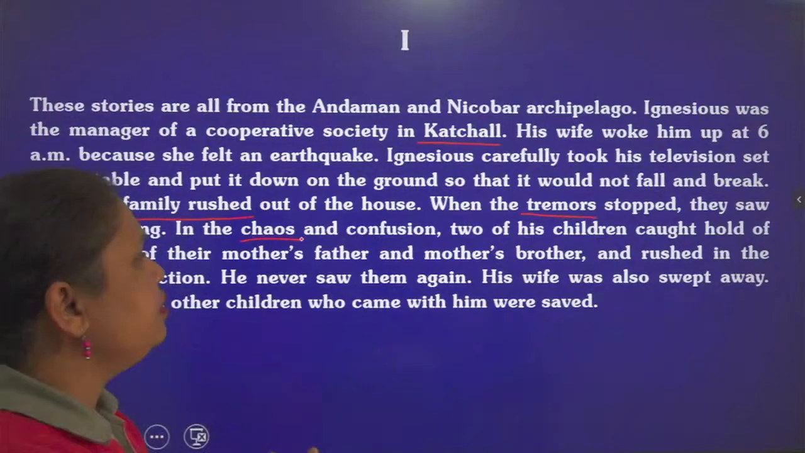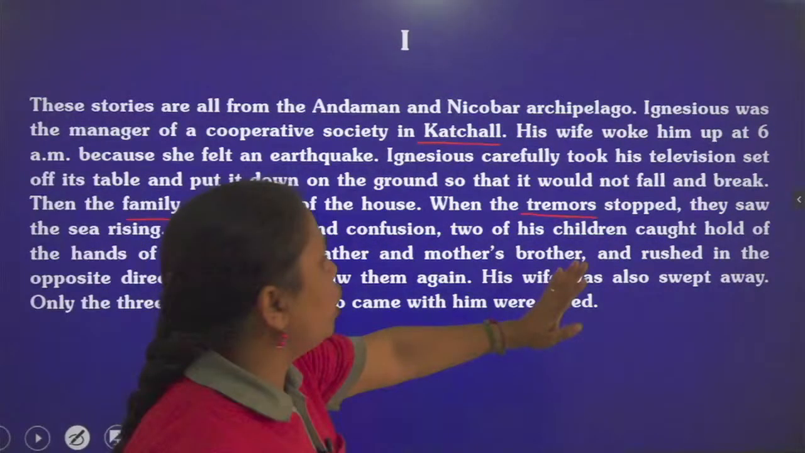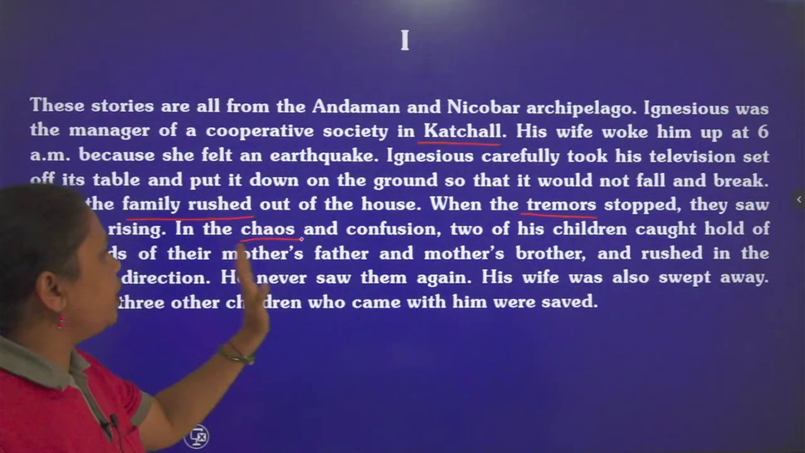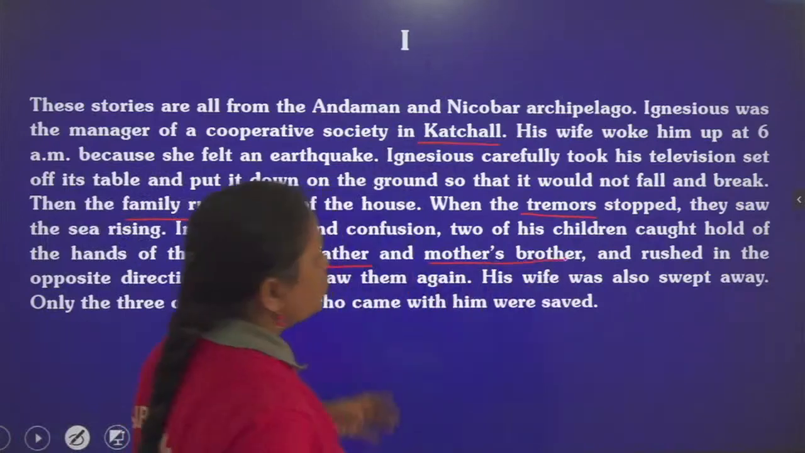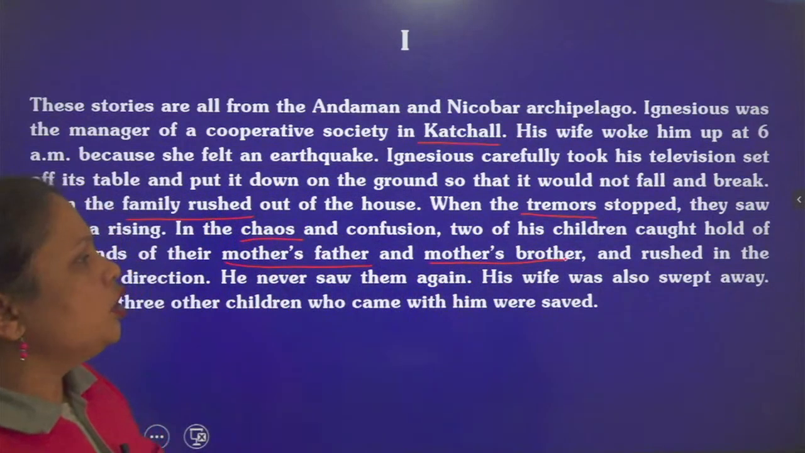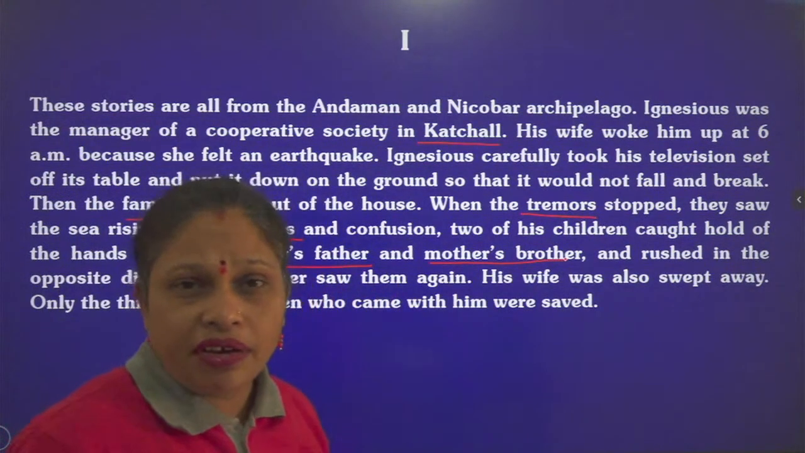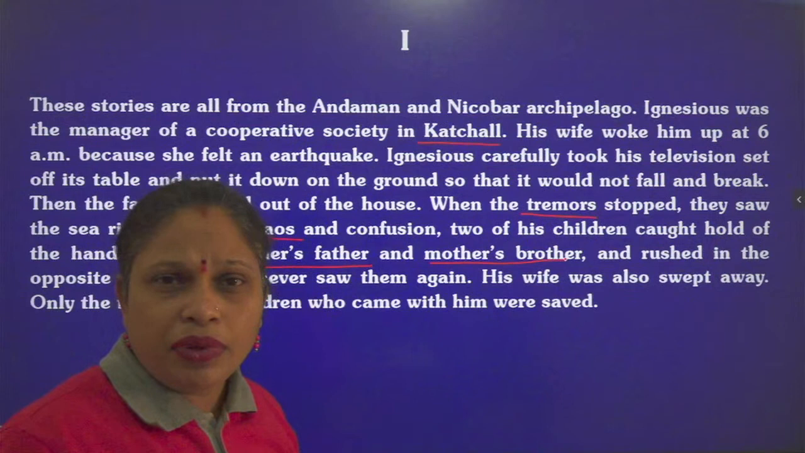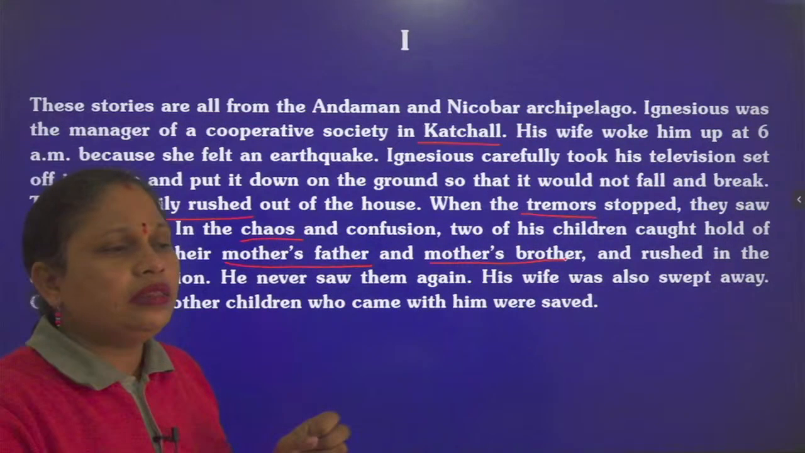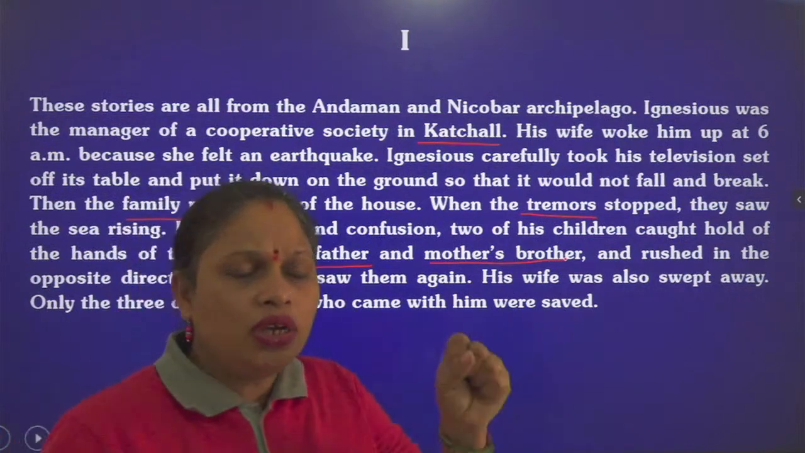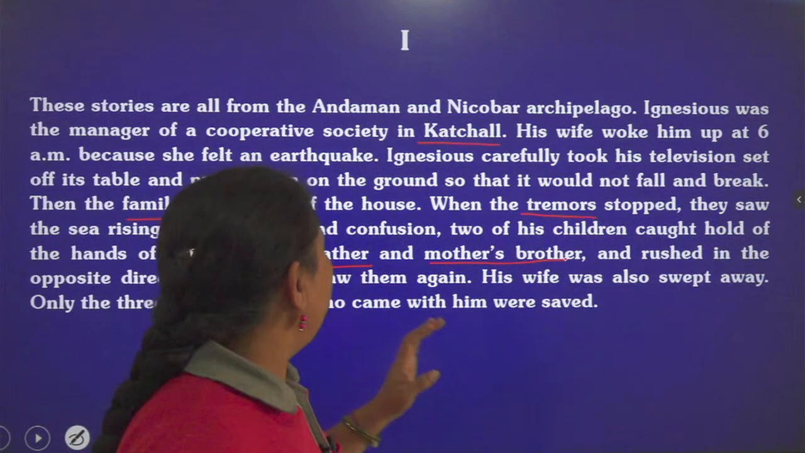In that confusion and chaos, two of his children caught hold of the hands of their mother's father and mother's brother, the maternal grandfather and maternal uncle, Nanaji and Mamaji. The children were scared, all the family members were running, and obviously they were small children who didn't know what to do. So the children held the hands of their uncle and grandfather and rushed in the opposite direction.